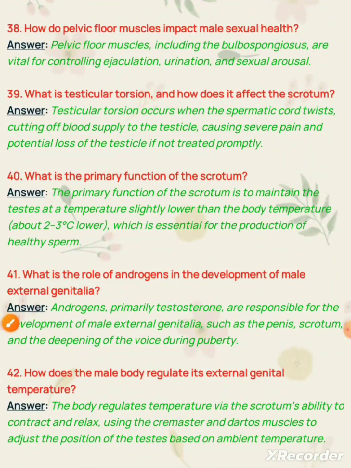Question number 39. What is testicular torsion and how does it affect the scrotum? Answer. Testicular torsion occurs when the spermatic cord twists, cutting off blood supply to the testicle, causing severe pain and potential loss of the testicle if not treated promptly.